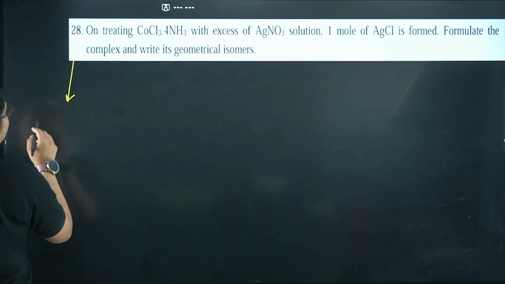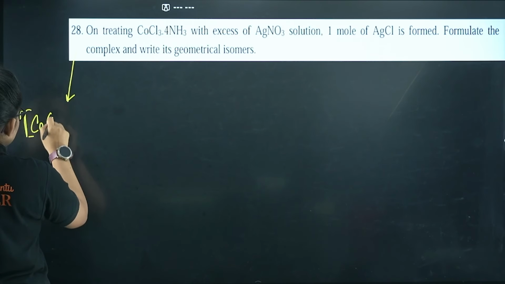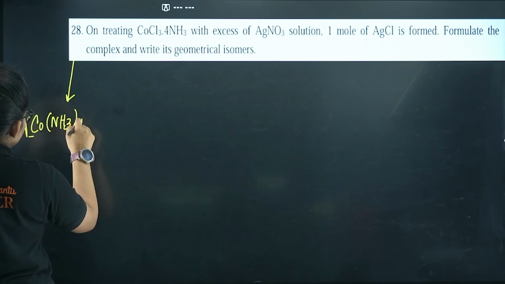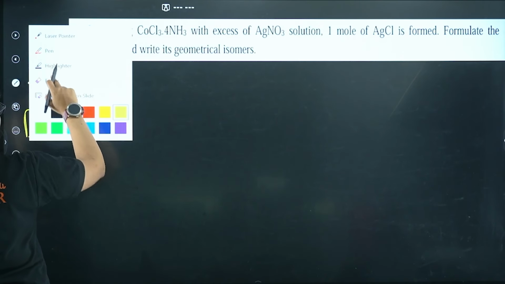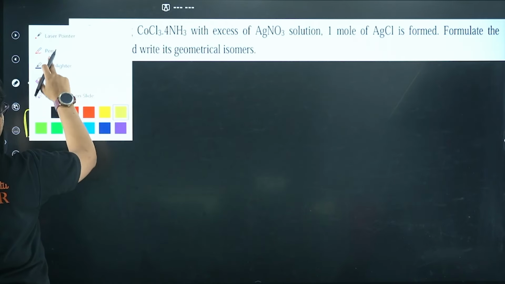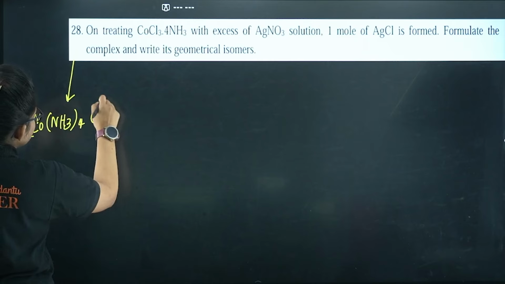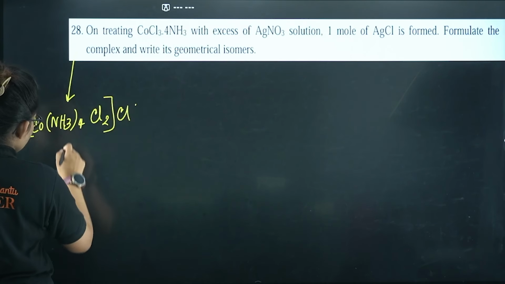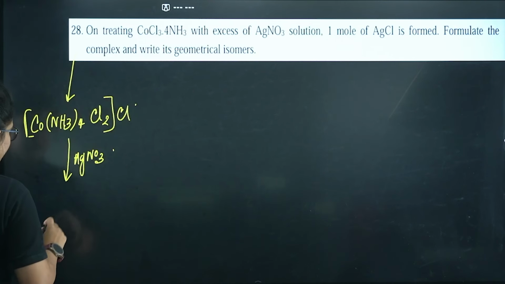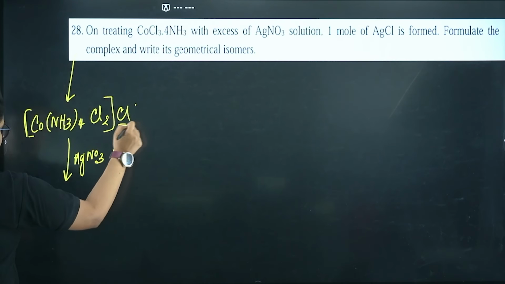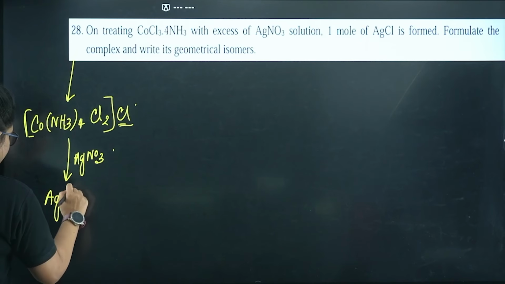So the compound is something like [Co(NH3)4Cl2]Cl, with 1 Cl outside. If you react it with AgNO3, this chlorine will react and you will get 1 unit of AgCl precipitate.